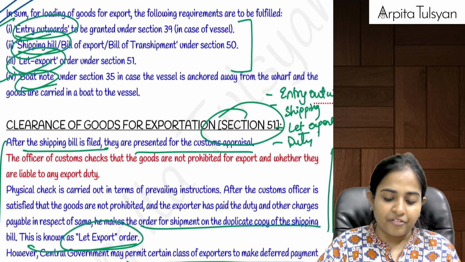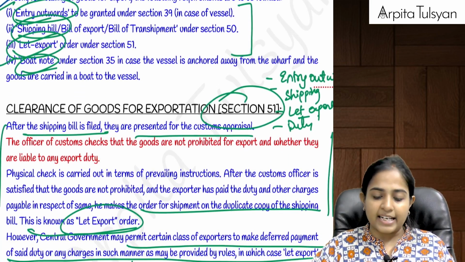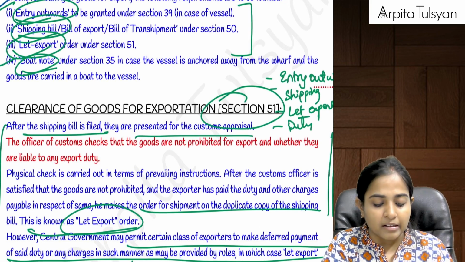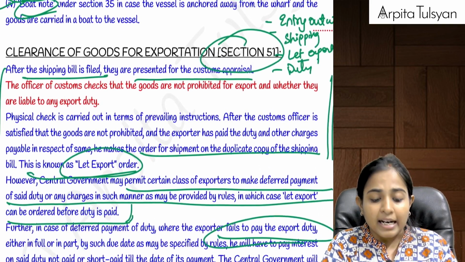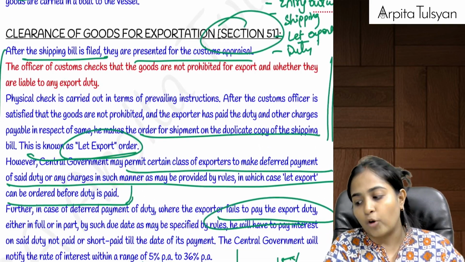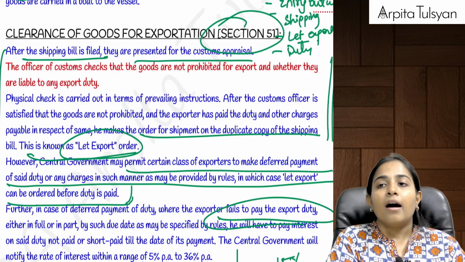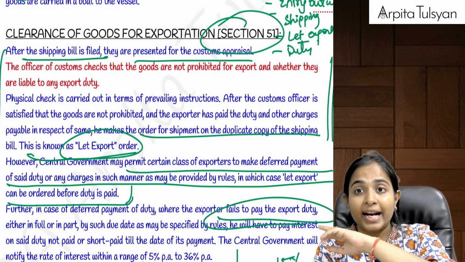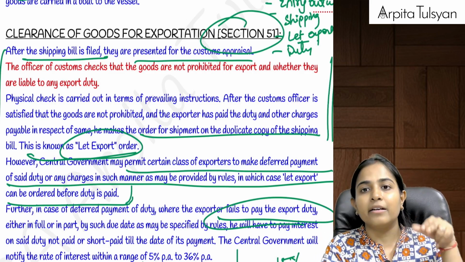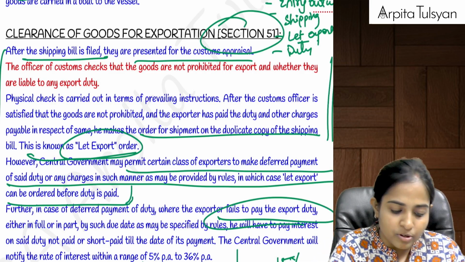Yes. Then after that, the next section, that is section number 51, which talks about clearance of goods for exportation. Clearance of goods means what? Just like in import also we had clearance for home consumption, similarly, here clearance means the goods can be taken outside the country.